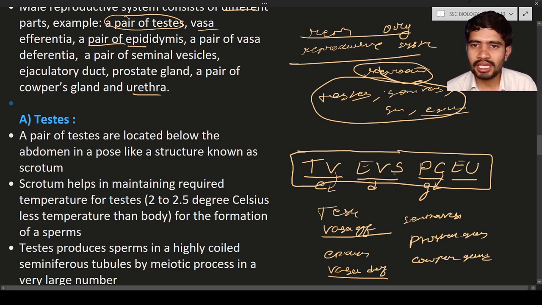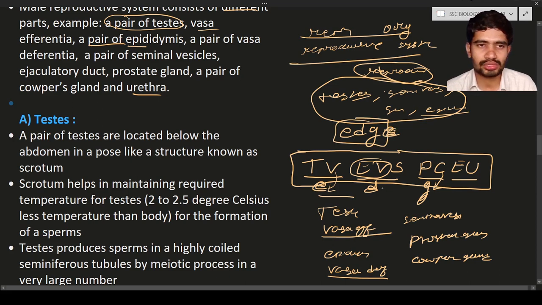TV, EVS, PC, EU. Beneath the TV write the E, beneath the EU write D, and beneath the PC write G. EDG, do you know that, edge. But you should not write the extra E. So you have to write it in this way. Based upon it, it will be easier for you, and it will help in your exams to write perfectly without losing any points or any organ of the reproductive system.